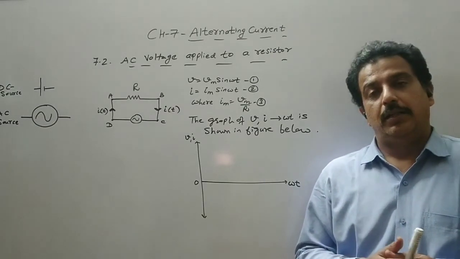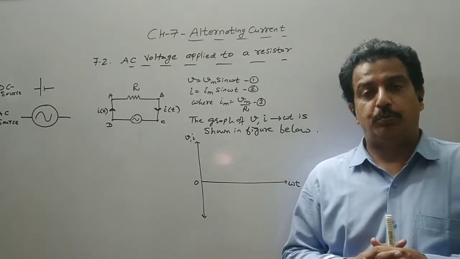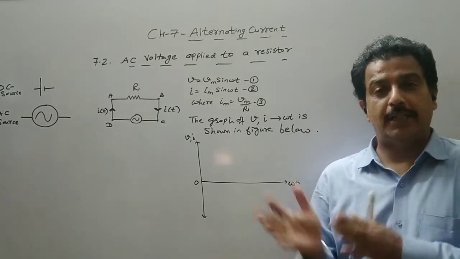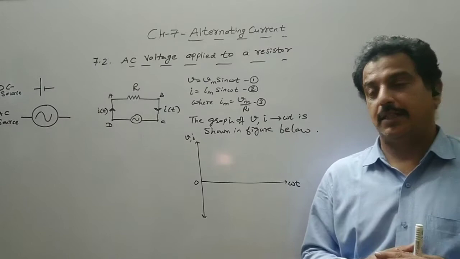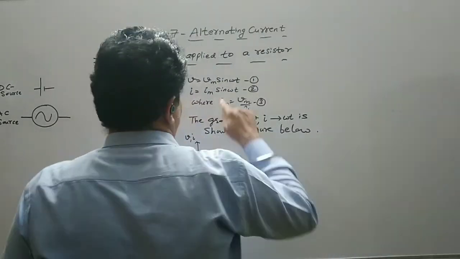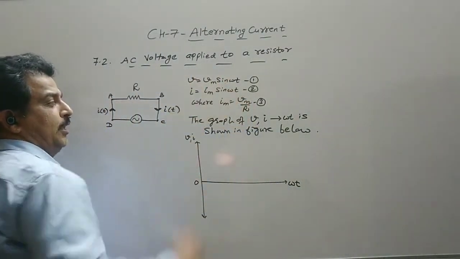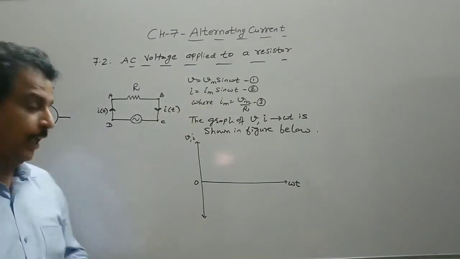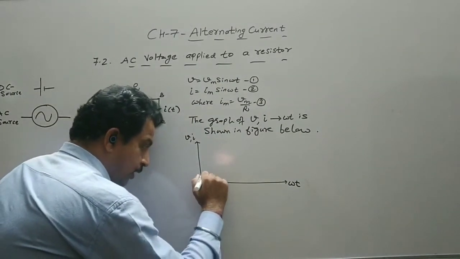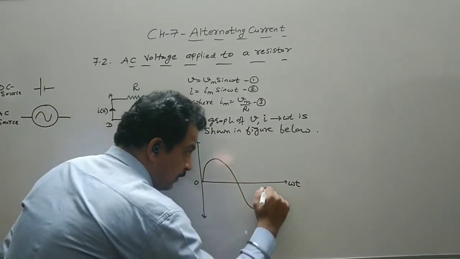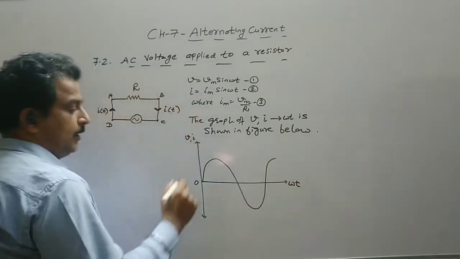If you remember the AC generator output graph, it was a sine graph. There we have discussed this. So now from this equation also it is clear that V is a function of sine. So we draw a sine curve.